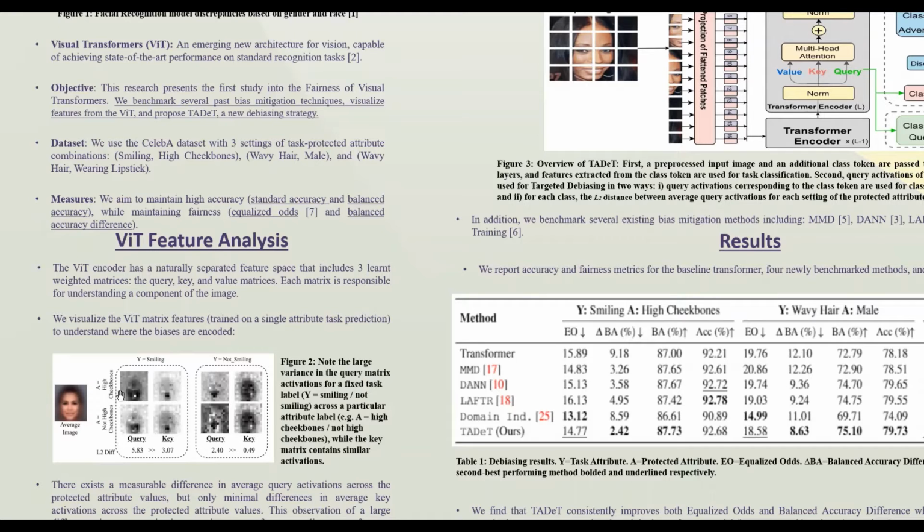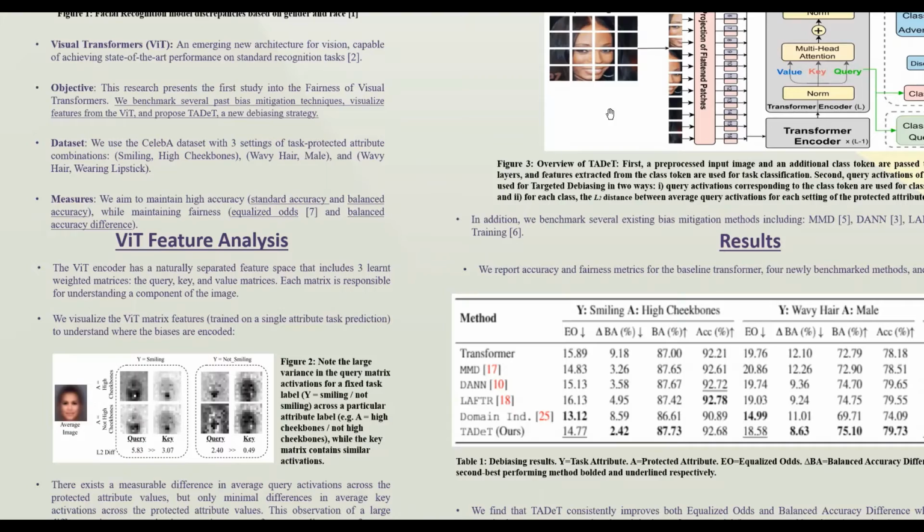discrepancies across this attribute. However, as seen in this figure, there is a large difference in the query matrix activations within smiling across the protected attribute of high cheekbones, while the key matrices look fairly similar. This result is also observed in the case of not smiling. This observation of a large difference in query matrix activations motivates our focus on alignment of query activations for debiasing.